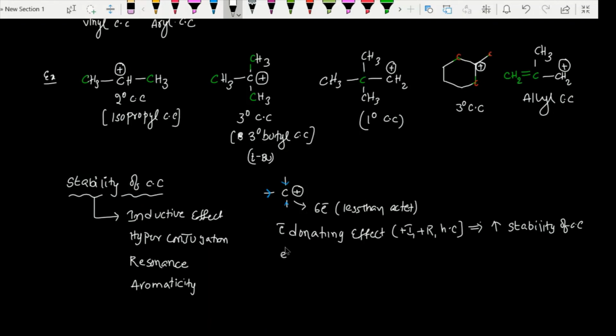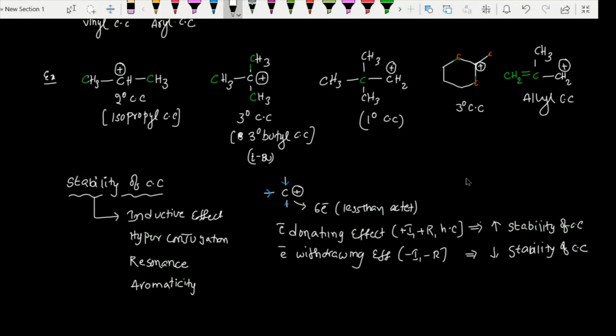Whereas electron withdrawing effects like minus I, minus R will decrease the stability. Why? Because the carbocation is already suffering from a lack of electrons.